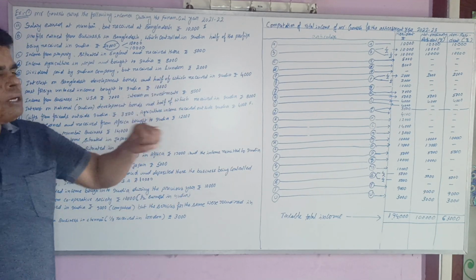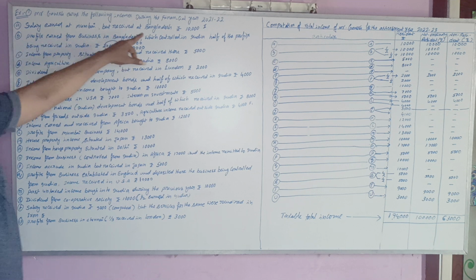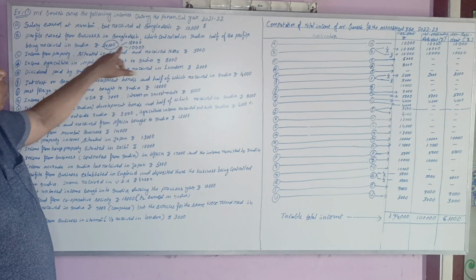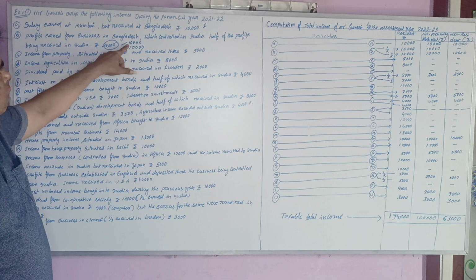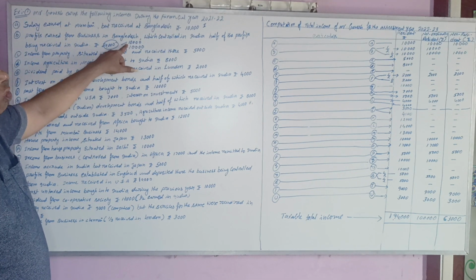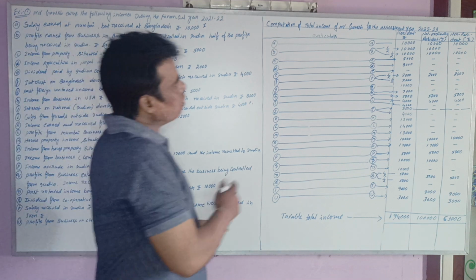So those 2 points are there in this line. Profit earned from business in Bangladesh, which is controlled from India, half of the profit is received in India. So out of 20,000, 10,000 is earned in Bangladesh but received in India. That 10,000 should be treated as Indian income. That should be taxable for all.